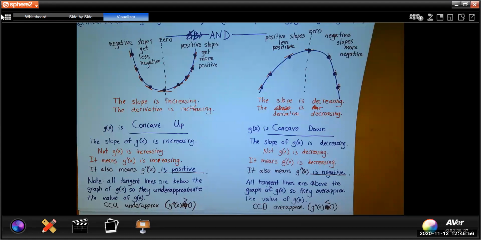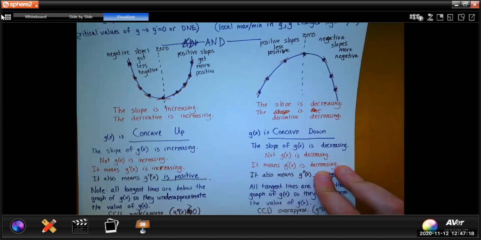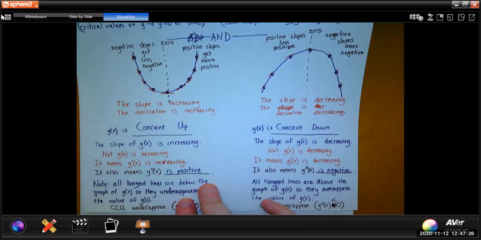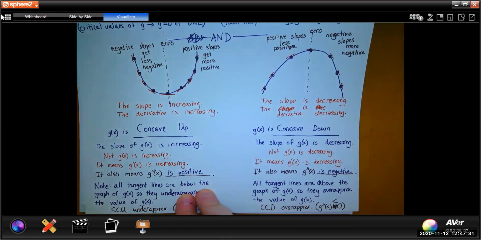All three of those things mean the same thing, and they have implications outside of just the shape. One of those implications goes back to tangent line approximations, which we studied earlier in the class. So make sure you remember this fact as well as these other facts. And I'm just about done spitting facts today. But there is another piece of vocabulary we need to learn in relation to this idea of concavity.